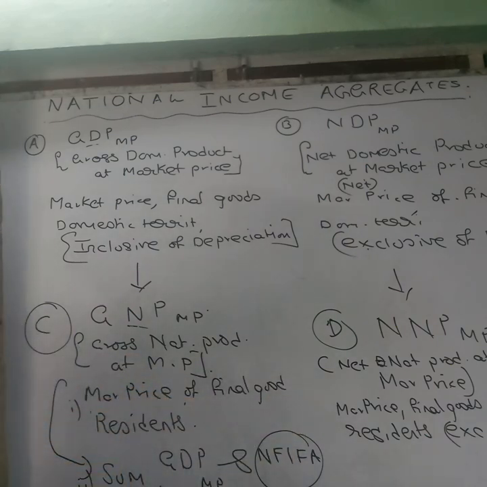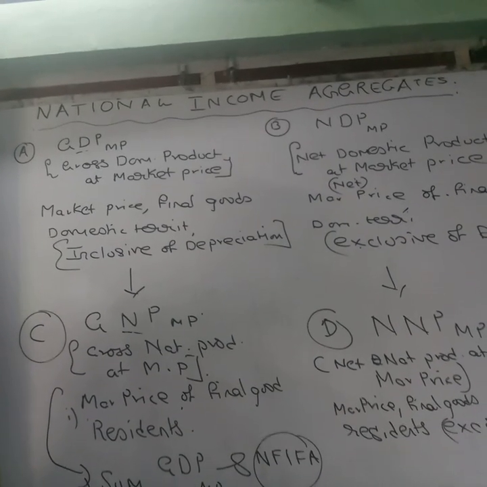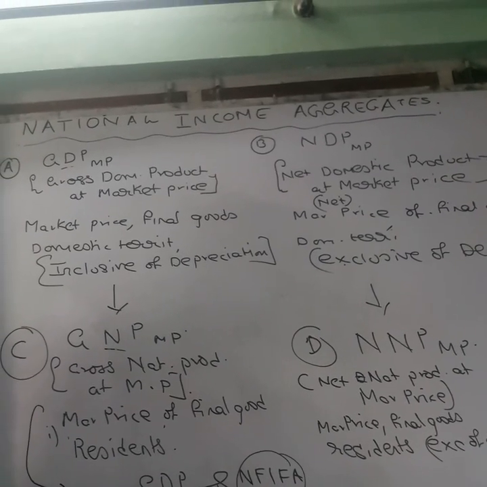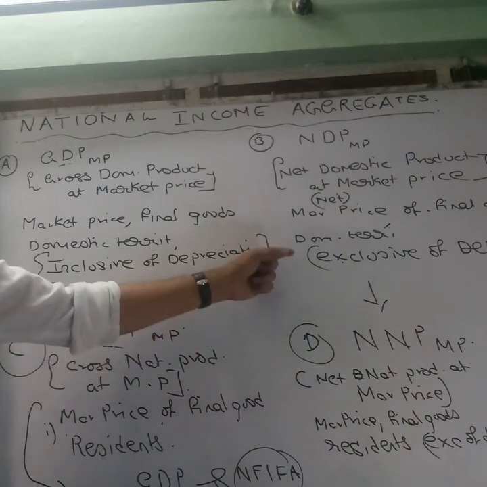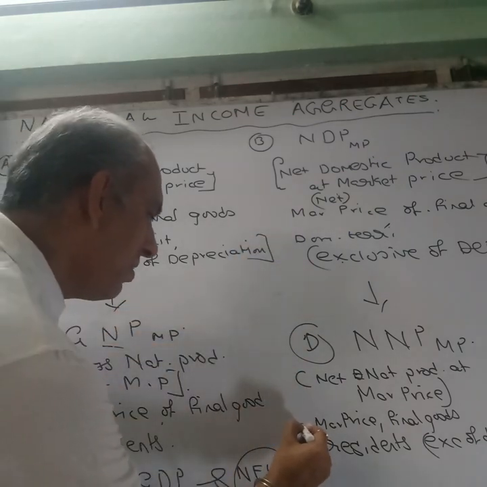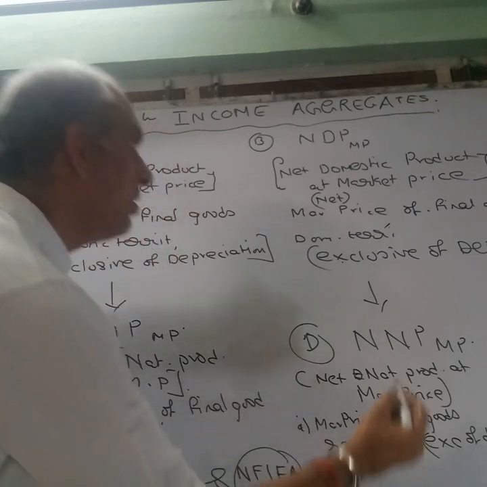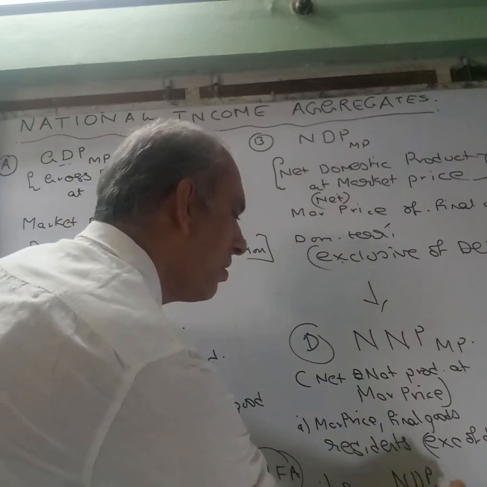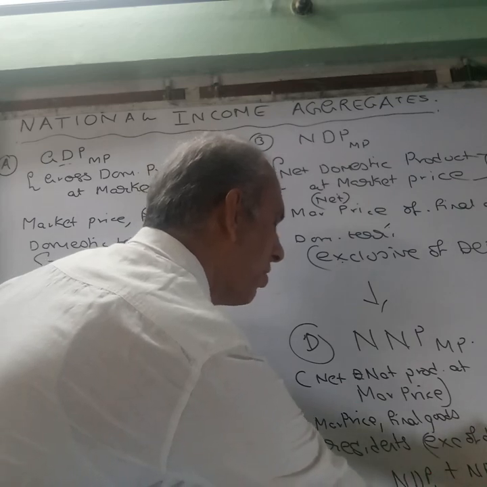Now, if you want to use this term and try to relate it with NDP at market price, what you will do is simply take another way of defining it as the sum of NDP at market price and net factor income from abroad.